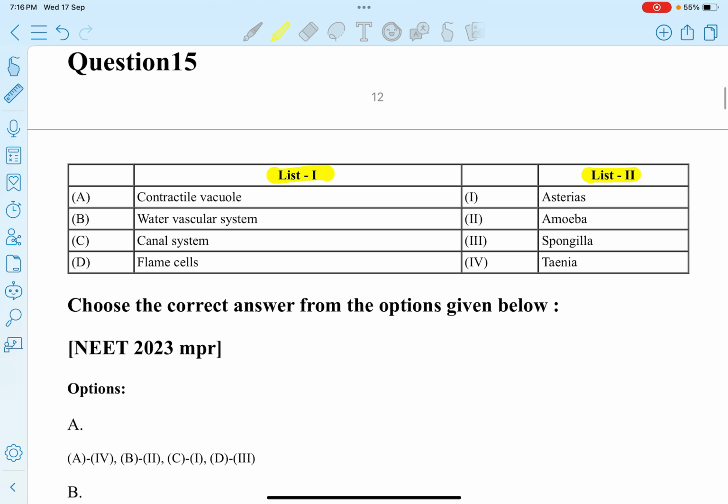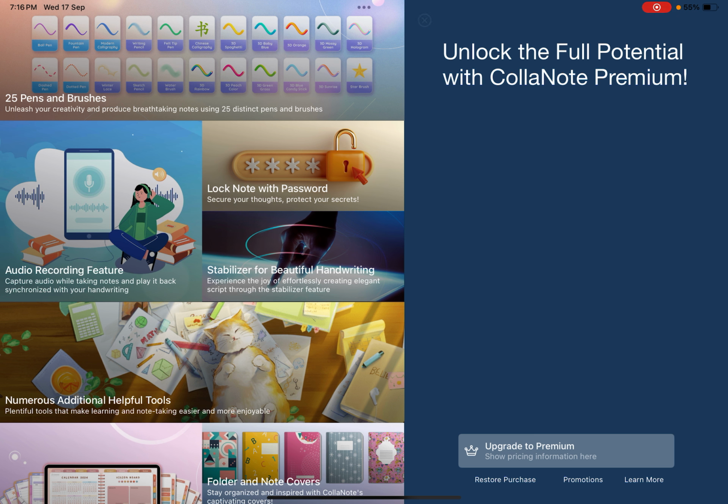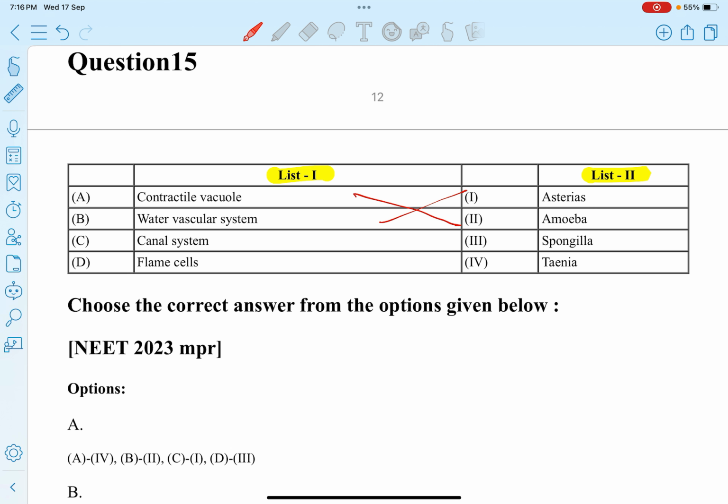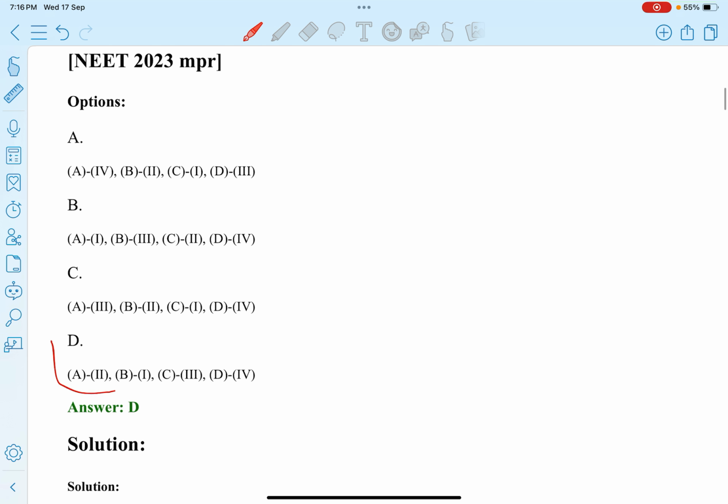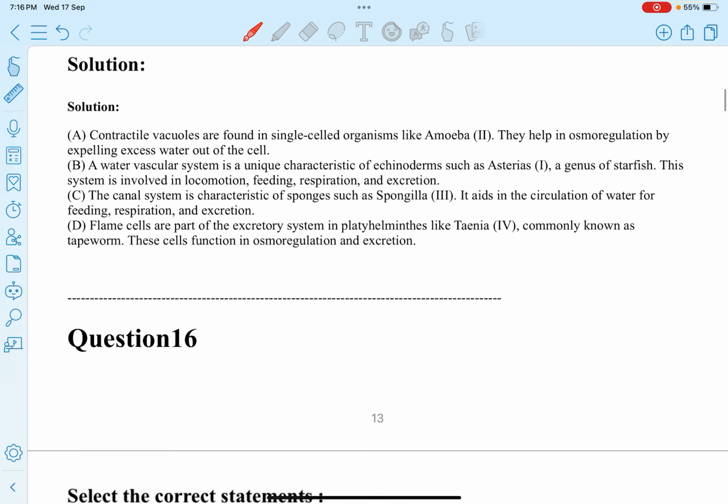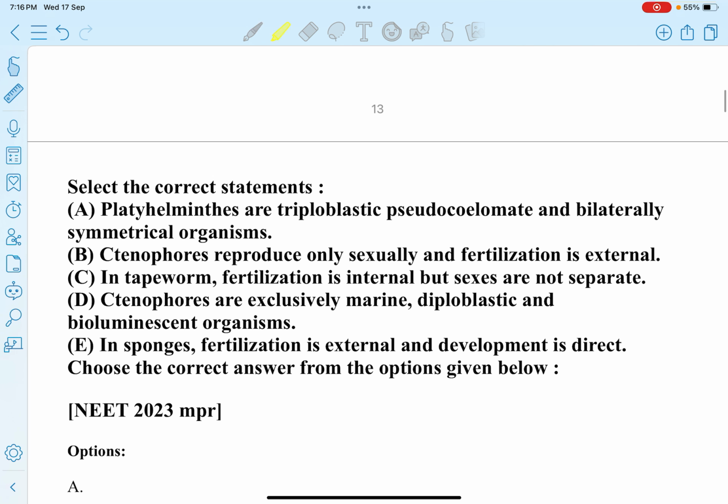match list 1 with list 2. So contractile vacuole is present in Amoeba. Water vascular system is present in Asterias. Canal system present in Spongilla, and flame cells present in Taenia. So option D is our correct answer. Next,